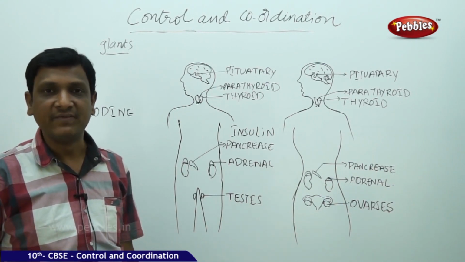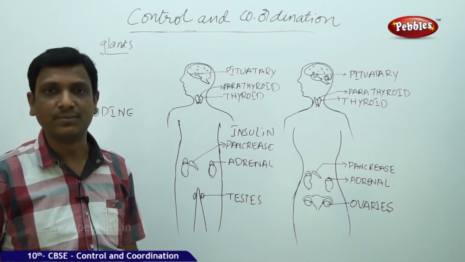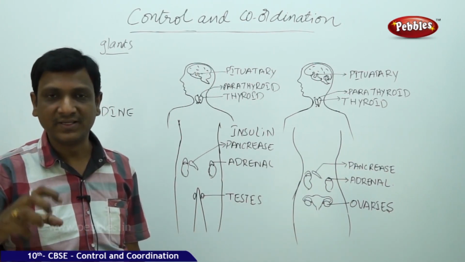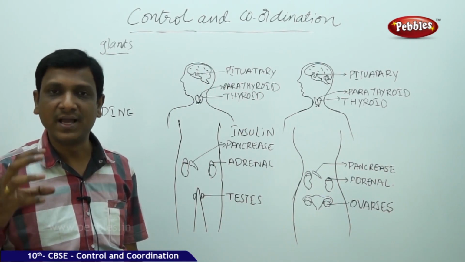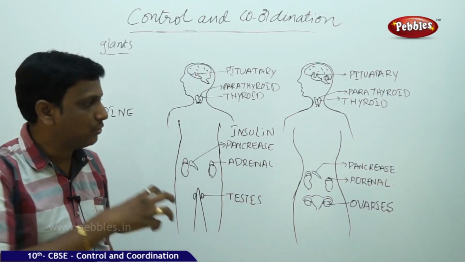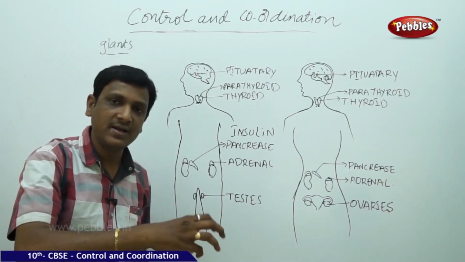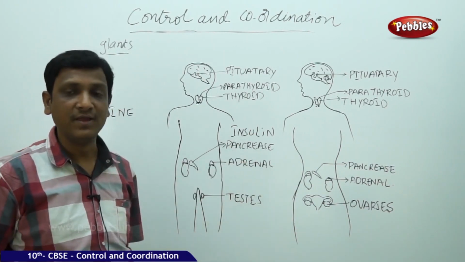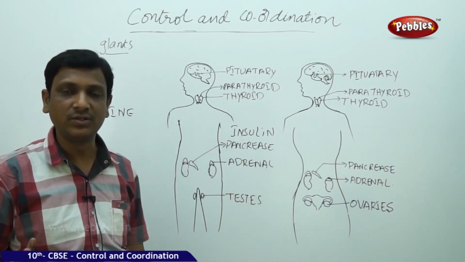In the same way, whenever we take the food, excess amount of glucose is produced in the body. This excess glucose is stored in the liver. Liver is a bank of energy. Liver is a bank of vitamins, minerals. So in the liver, the glucose is converted to glycogen and the glycogen is stored in the liver. Who will do the task? Insulin.